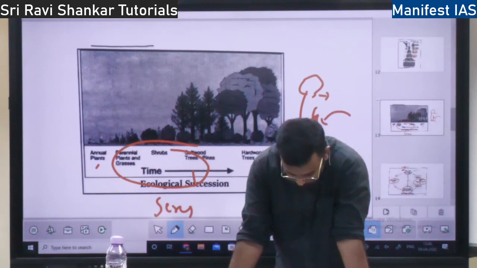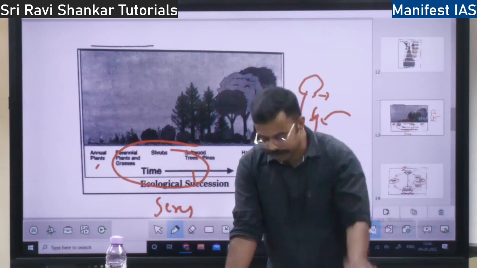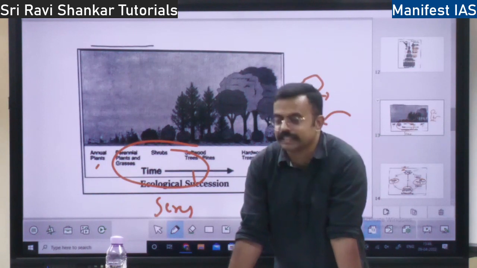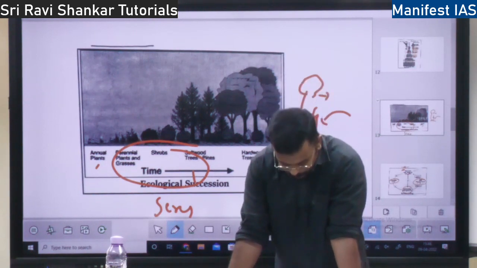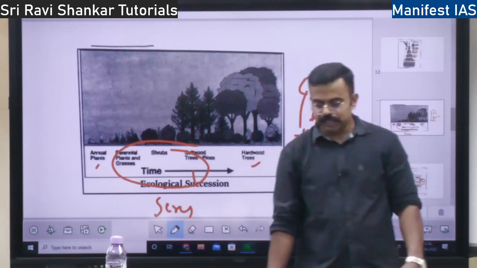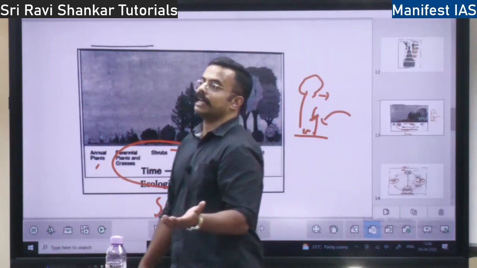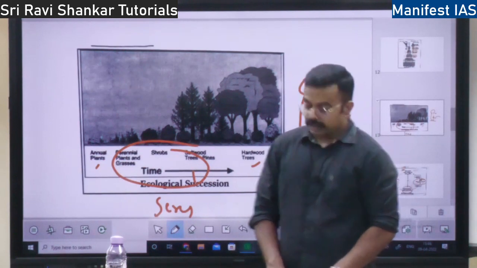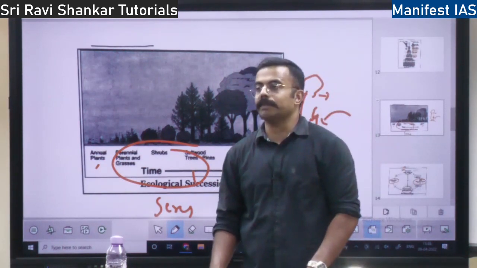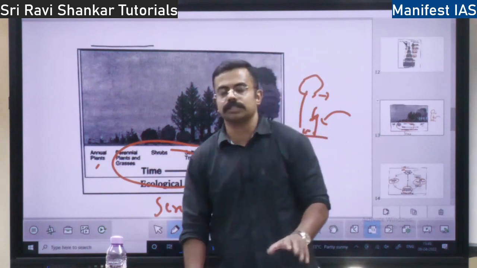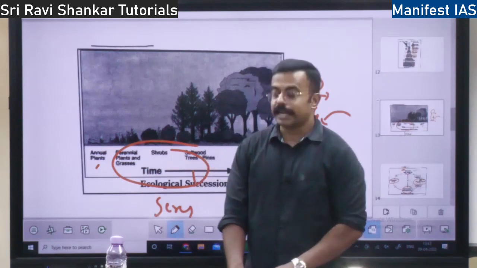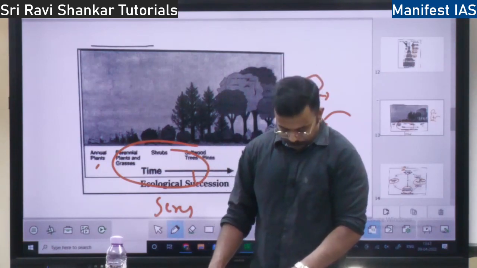So this primary community, pioneer community, releases a lot of organic acids and all. It changes the soil, it changes the landscape, right? Then later on we will move to the secondary succession. In secondary succession, the preceding primary community will be replaced by some other secondary community, right? The primary community is first disturbed because of temperature, precipitation or so many changes, because of which the secondary community will come.